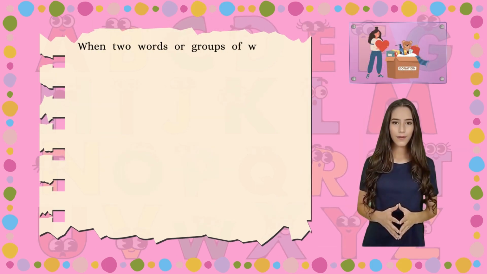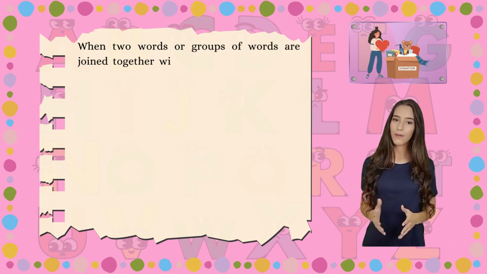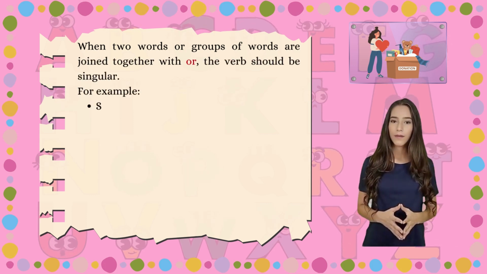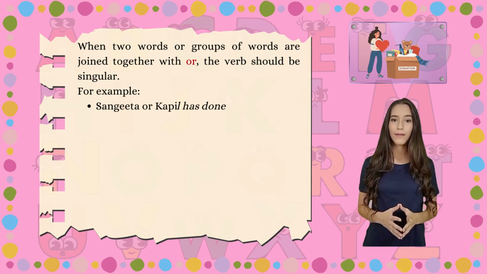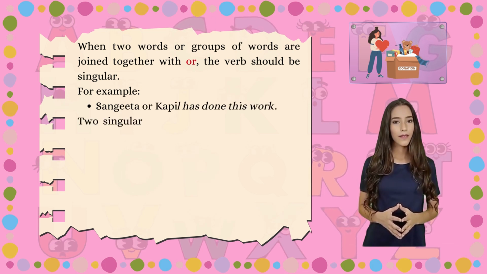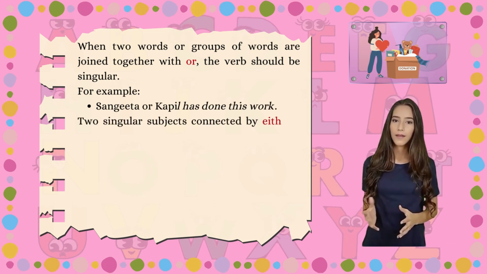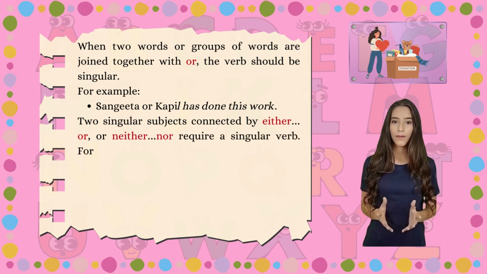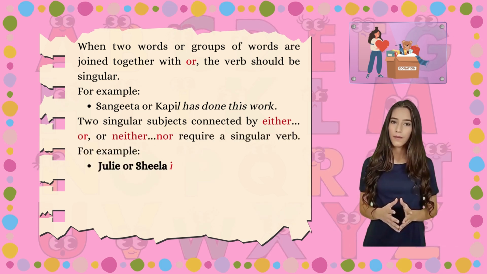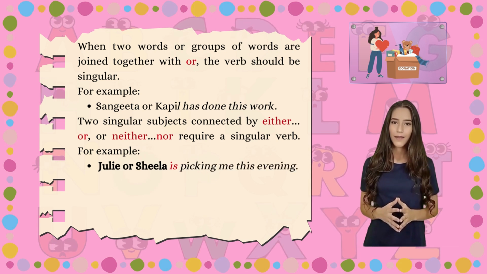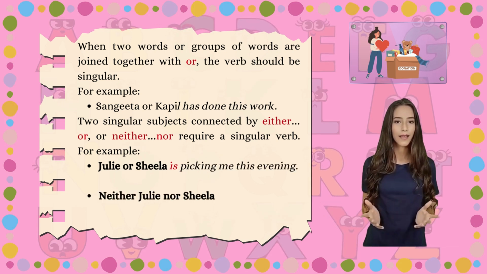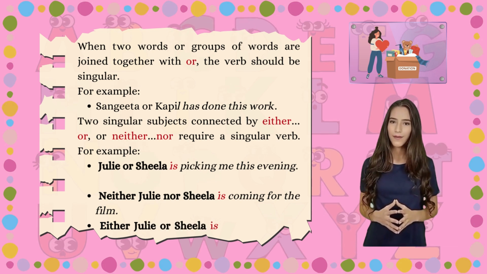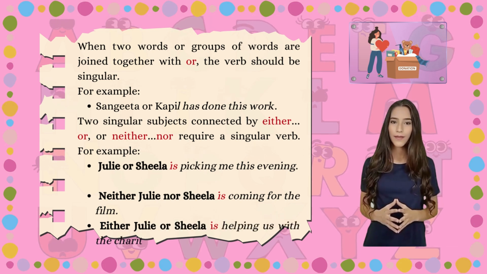When two words or groups of words are joined together with or, the verb should be singular. For example, Sangeeta or Kapil has done this work. Two singular subjects connected by either or neither nor require a singular verb. For example, Julie or Sheila is picking me this evening. Neither Julie nor Sheila is coming for the film. Either Julie or Sheila is helping us with the charity sale.